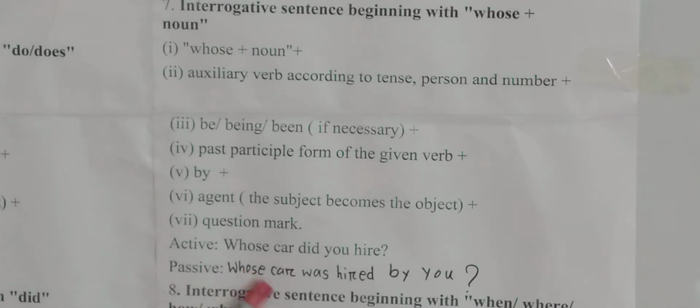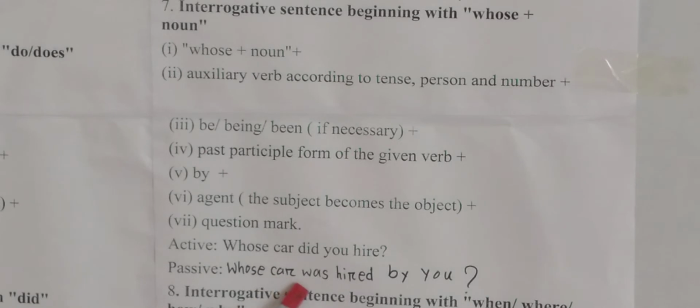So look here, whose car, same things. Then auxiliary verb. So dear students, look here. In the question it is written did. That means we need to take the auxiliary verb was. So look, whose car was hired by you.